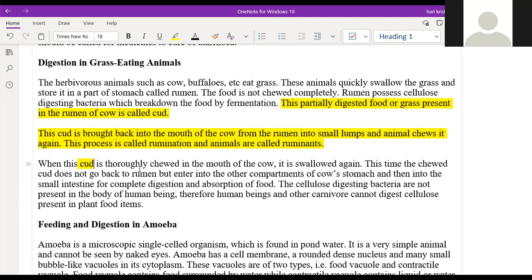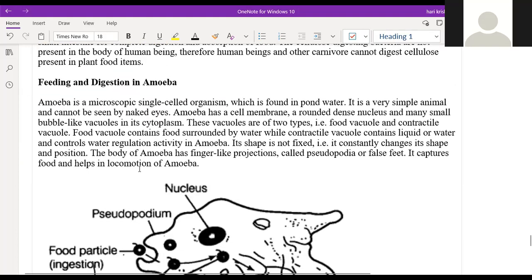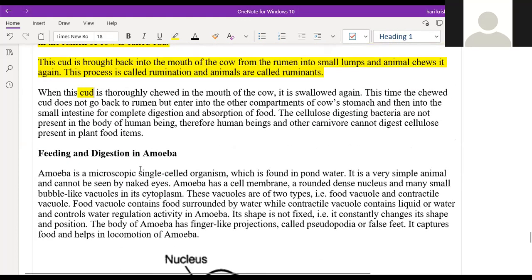What's the name? Caecum. Can you type the spelling in the chat for everyone? I will send it to sir. Is it C-A-E-C-U-M? Our teacher spelled it as caecum. Okay, just send the spelling.